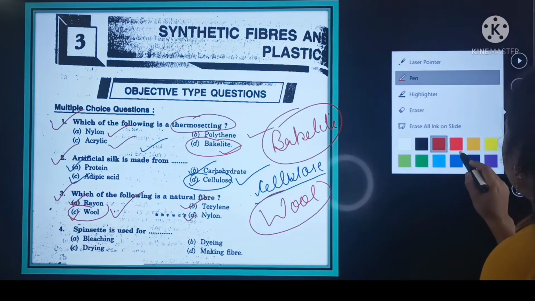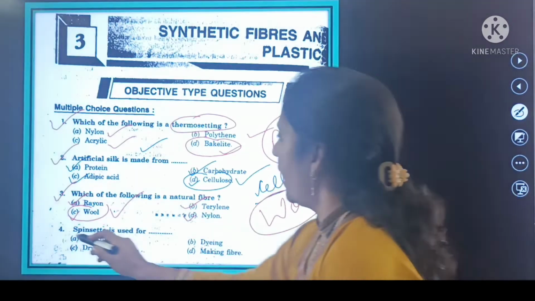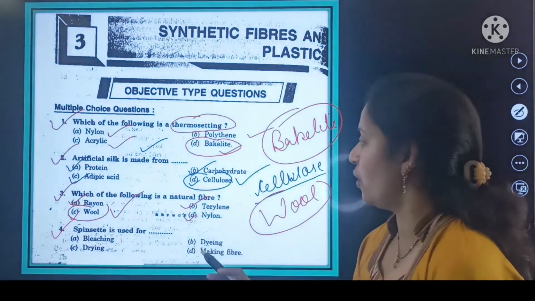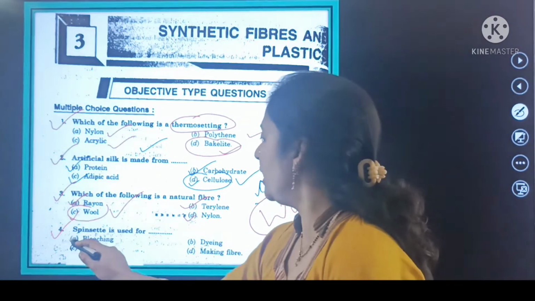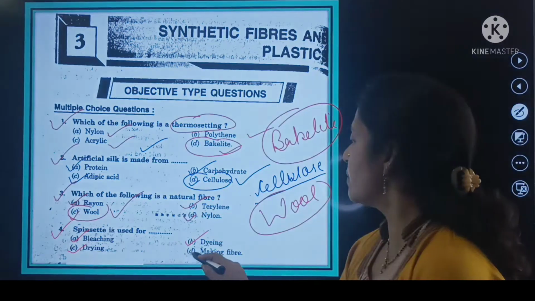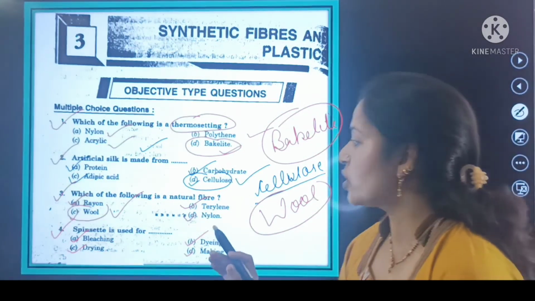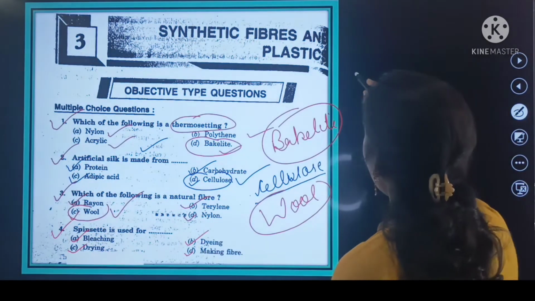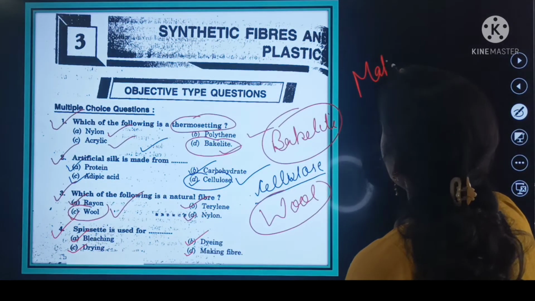Now shift to question number 4, and your question number 4 is: Spinneret is used for. Options are A bleaching, B dyeing, C drying, and D making fibers. So the spinneret is used for making fibers.